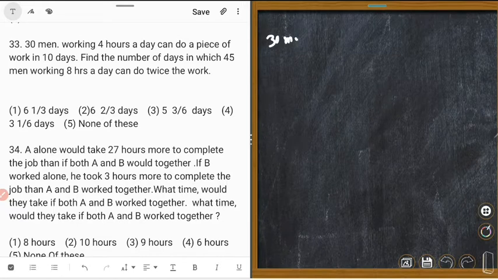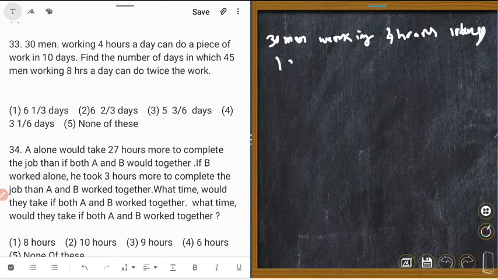30 men working how many hours? 4 hours. Could you understand? 30 men working 4 hours takes 10 days to complete the work. So one man working 1 hour will take how many days?